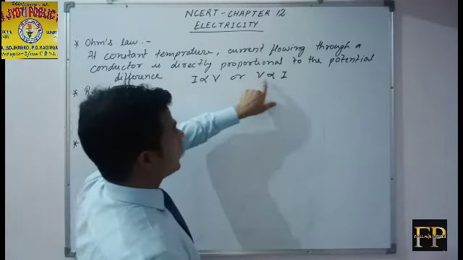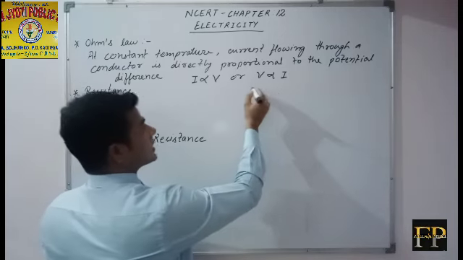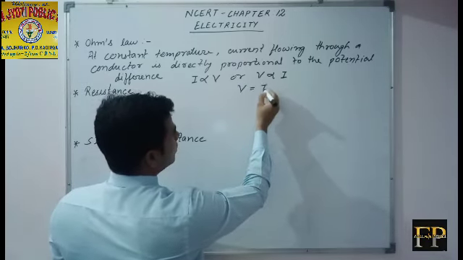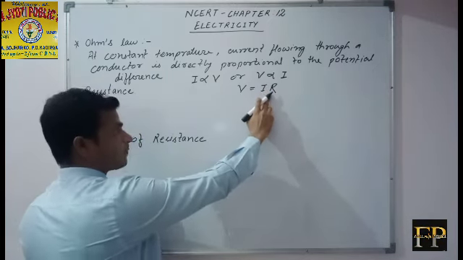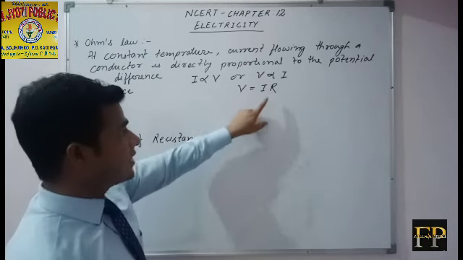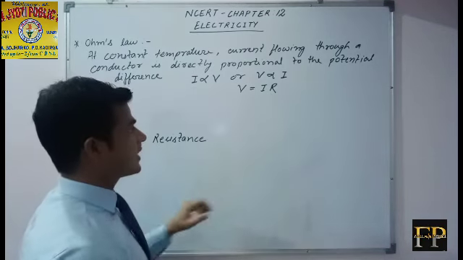Now if we equate this equation, we will put a constant of proportionality. So V is equal to IR, and this R is the constant of proportionality, and this constant is called resistance of the conductor.